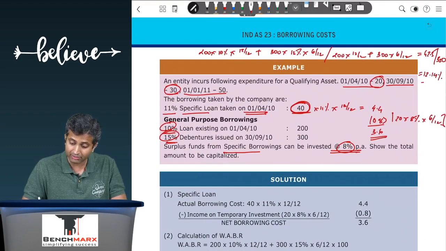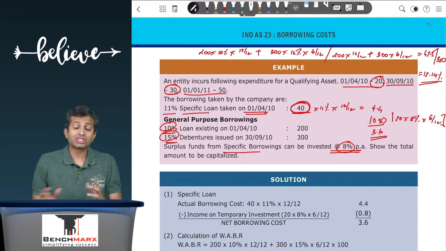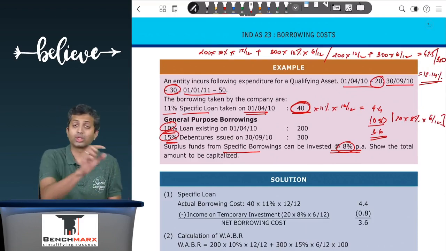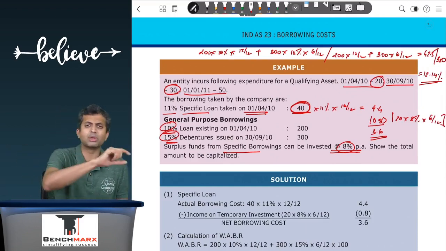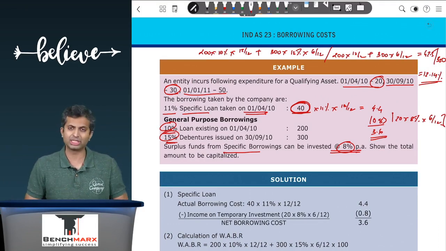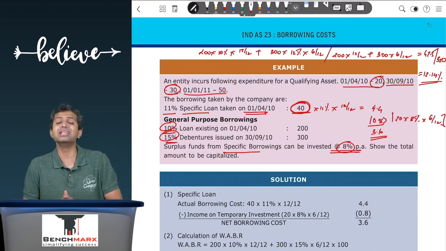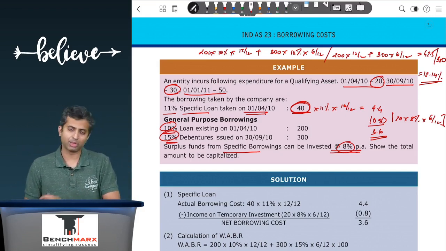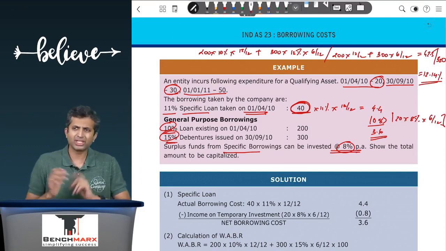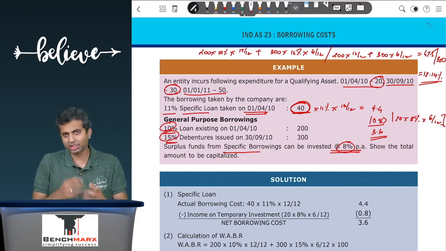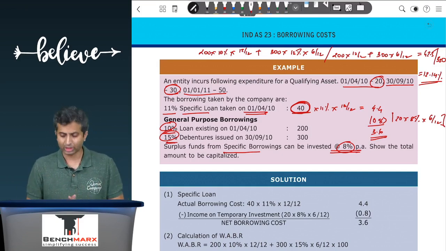For calculating the weighted average borrowing rate in general borrowings, you will take the general borrowing cost in the numerator divided by the time-based weighted average borrowings in the denominator. Usually the borrowings are outstanding for the entire year, and hence you take the entire year's borrowing cost in the numerator and the entire year's borrowing amount in the denominator. If borrowings are outstanding for a part of the year, then you will adjust the interest as well as the borrowings for that corresponding part.